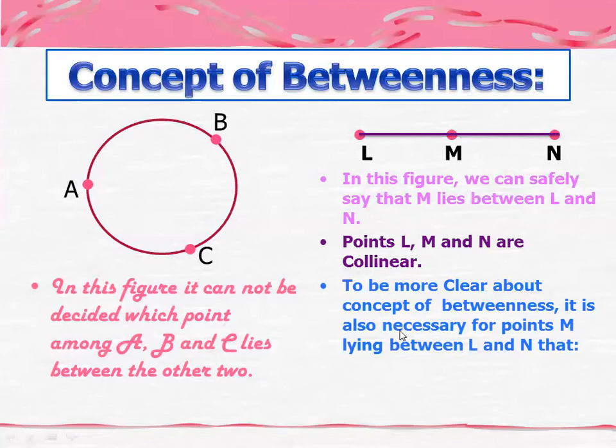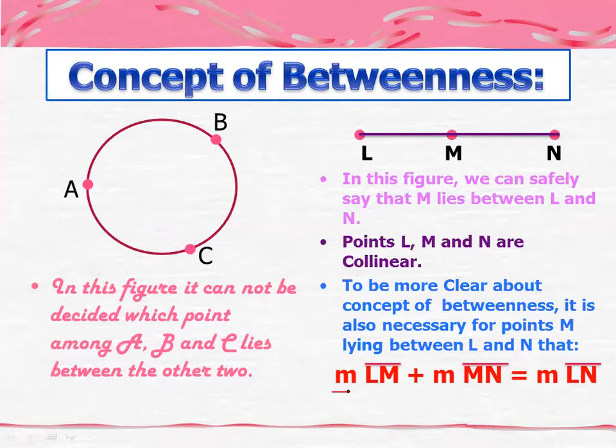And to make this clearer, it is also necessary for point M lying between L and N that the measurement LM. Now this is M. What does this M mean? This M means measurement. So measurement LM.